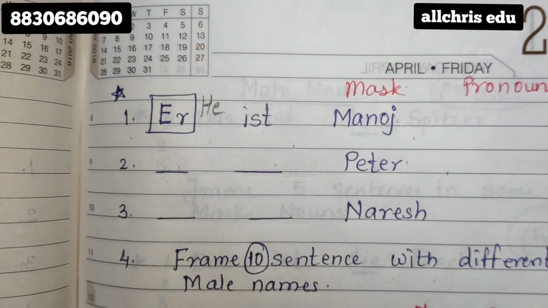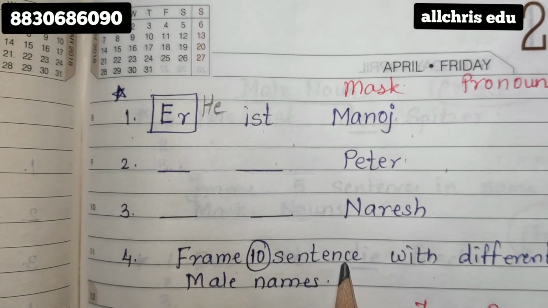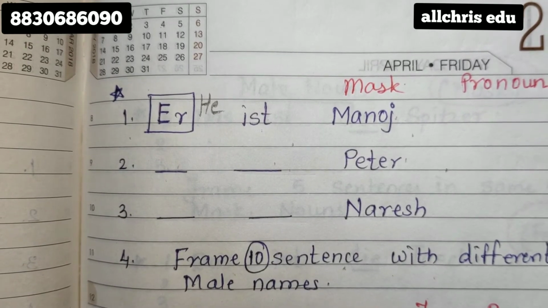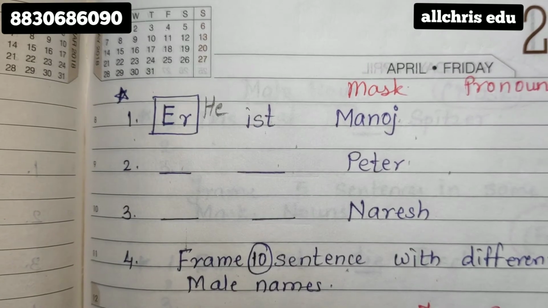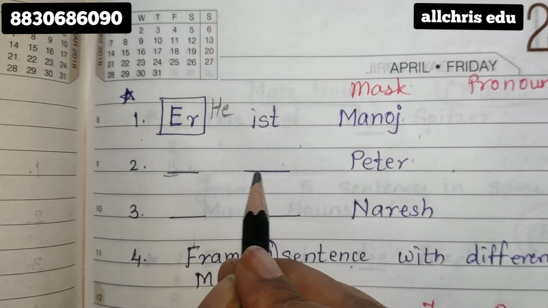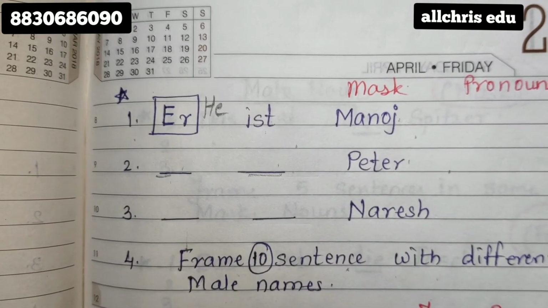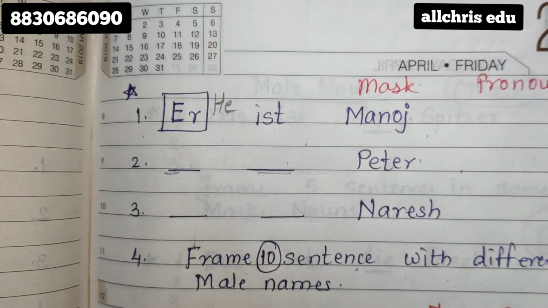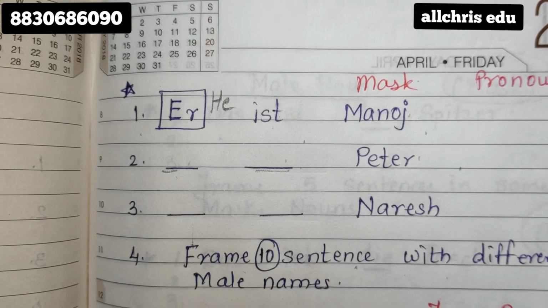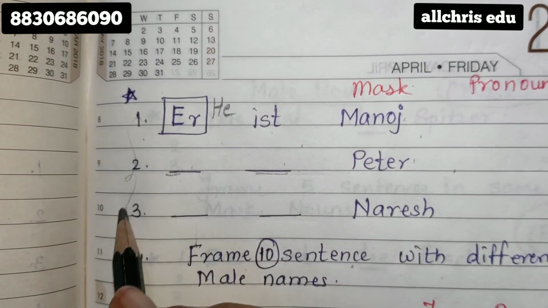What I want you all to do is frame at least 10 sentences in your homework notebook and solve this part. Wherever I have mentioned blanks, I haven't given you any answers. Please try to write those things in your homework notebook always. If I have given something in written form everywhere, then that is explanation that is supposed to be written in classwork notebook. So here it is an exercise for you all.